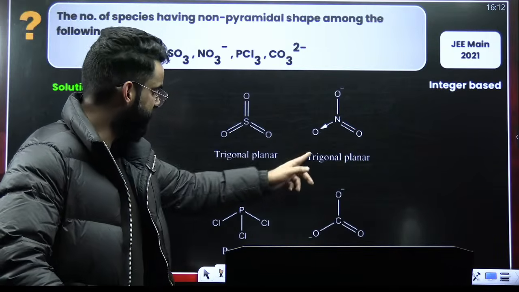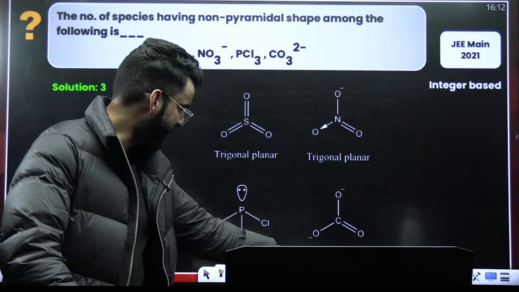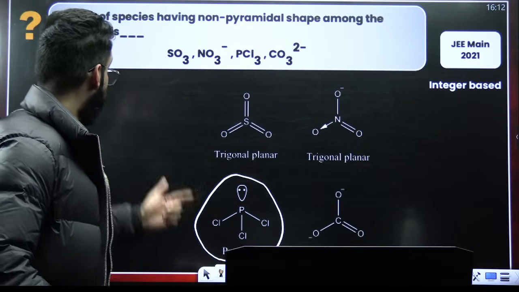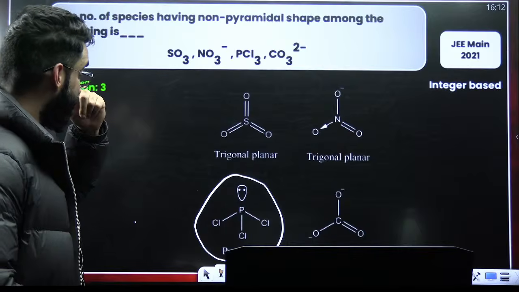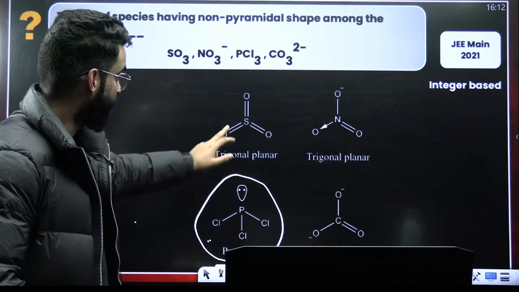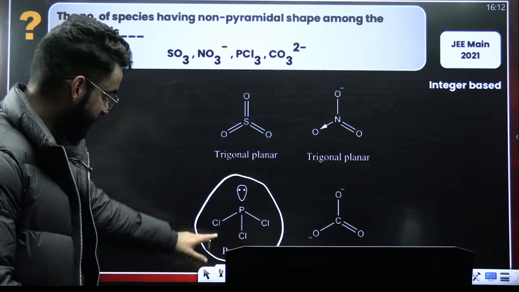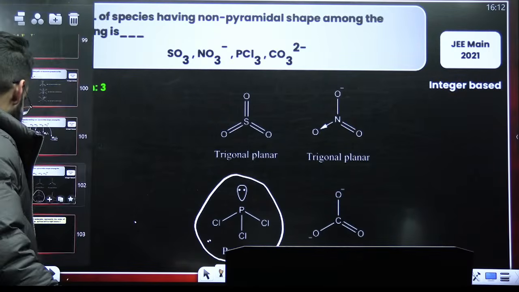See, this is planar, this is planar, this is planar, and this one is only pyramidal. So we were supposed to check the species having non-pyramidal shape. Non-pyramidal means 1, 2, 3. So 3 are non-pyramidal. This one is pyramidal. So the answer is 3.